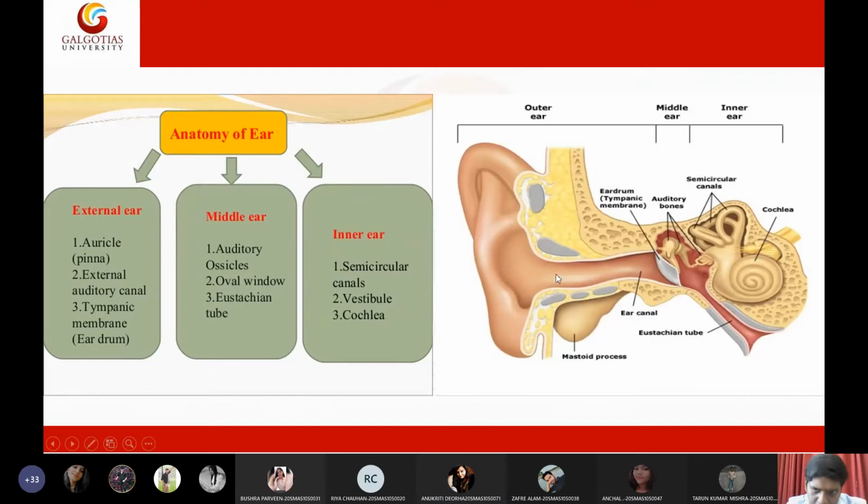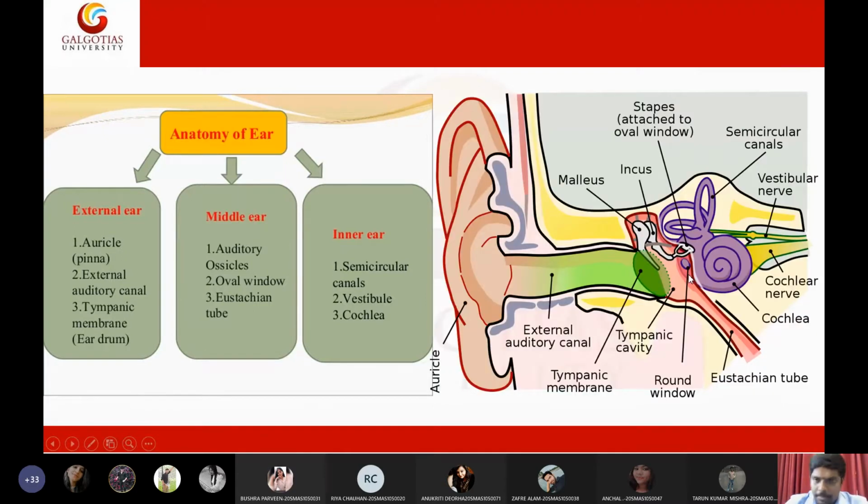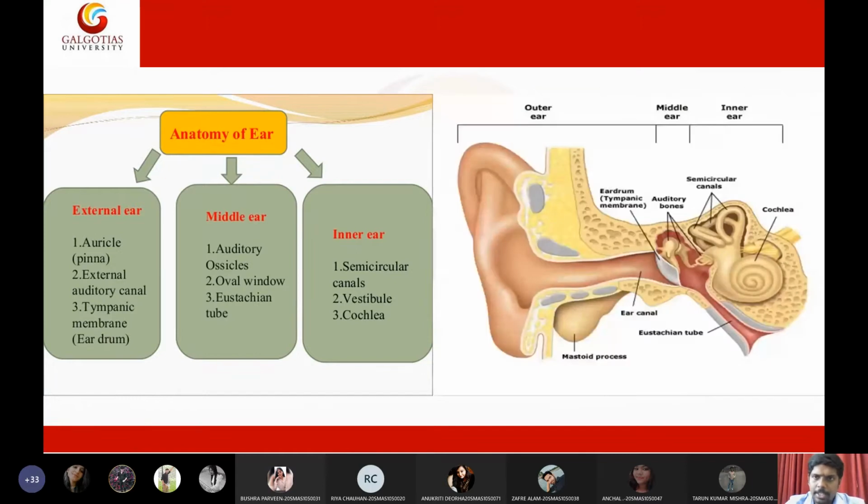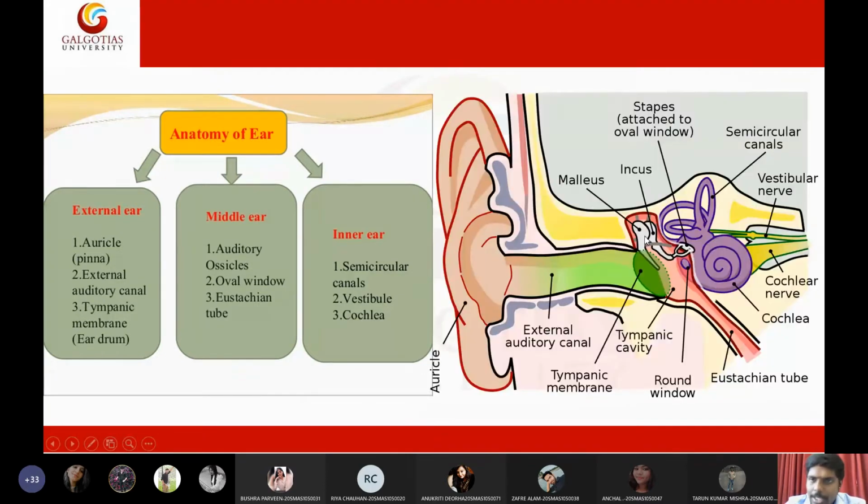By the way, when I say external auditory canal, is there any internal auditory canal? Yes, there is. The empty space in the middle ear is called the internal auditory canal. This is external and this is internal. In this picture, they didn't mention the names of these bones, but in this one they have. No matter which diagram, everything tells the same story about the structure of the ear. Here they are discussing malleus, incus, and stapes.